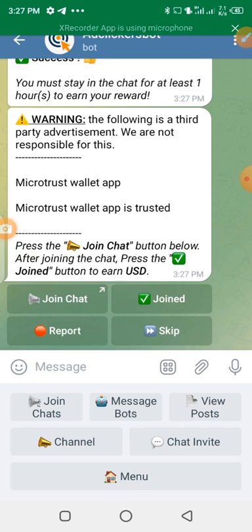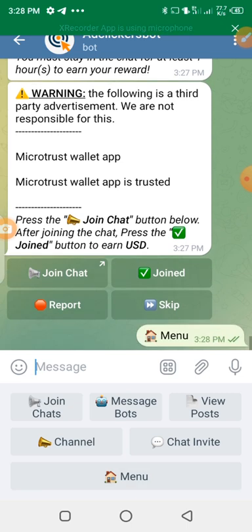Just do as many as possible, and you are going to be paid. The minimum payout is 0.05 for each task that you have done. That's the minimum. Some can pay you $1, some can pay you $2. It's just the minimum. So that's it about that. We have some other tasks also.